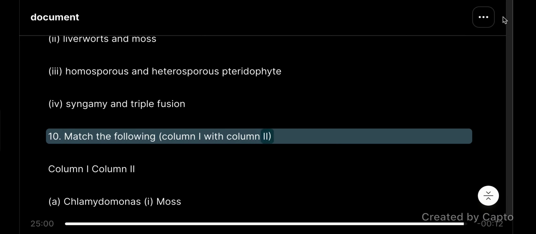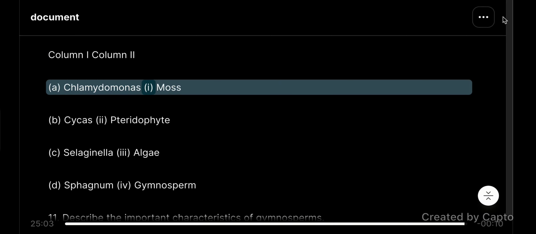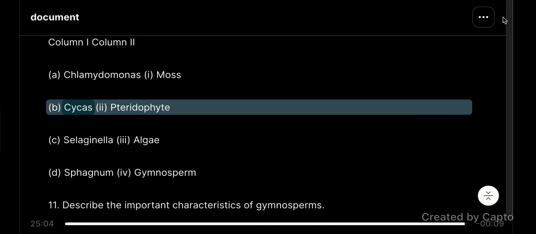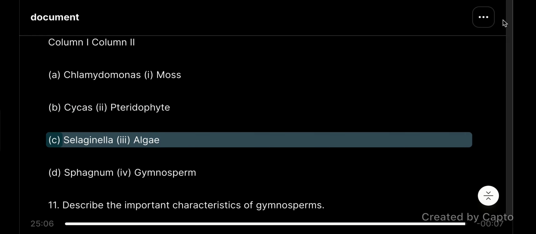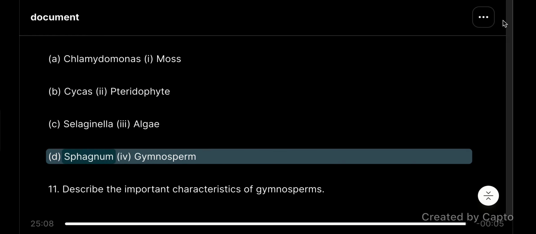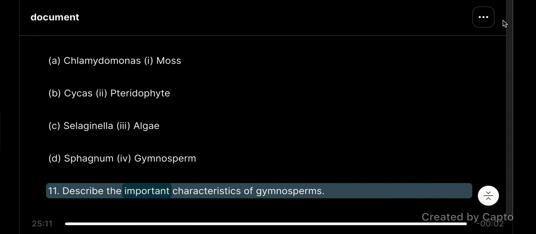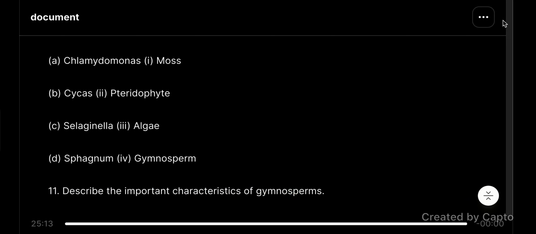10. Match the following: column 1 with column 2. A. Chlamydomonas, I. Moss. B. Cycas, II. Pteridophyte. C. Selaginella, III. Algae. D. Sphagnum, IV. Gymnosperm. 11. Describe the important characteristics of gymnosperms.